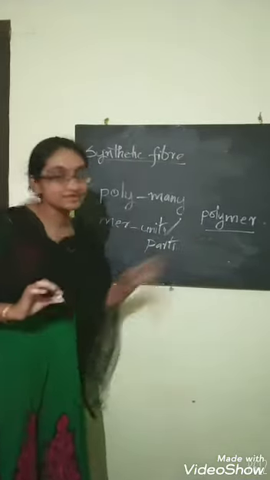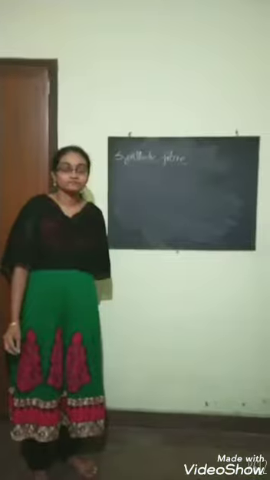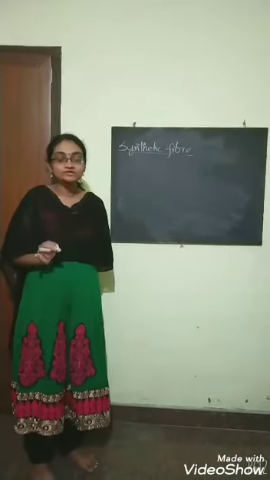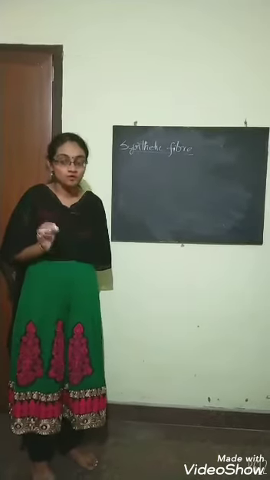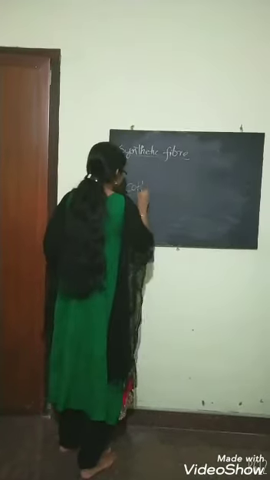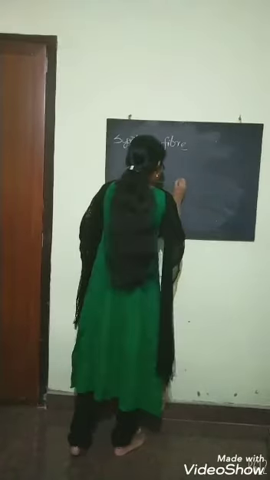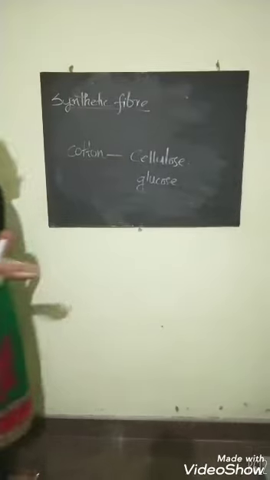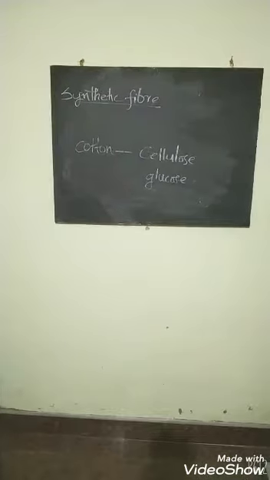I think this polymer is clear for you. Polymer is not only in artificial form but also in natural form. For cotton, the polymer is cellulose, and its small units are glucose. It is mentioned in your textbook. Please read it.